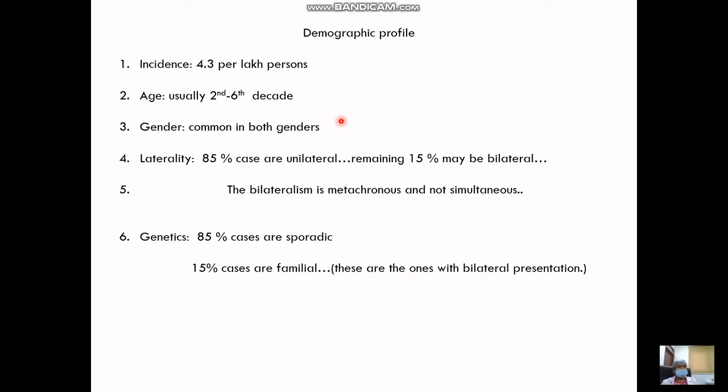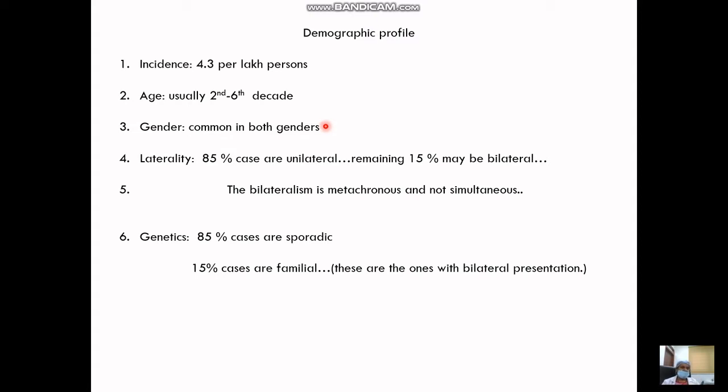Meniere's disease is basically a unilateral disorder. When the patient comes to you, usually they have a complaint of swaying to one side or tinnitus in one ear. So 85% of cases are unilateral. But sometimes 15% of cases are bilateral.